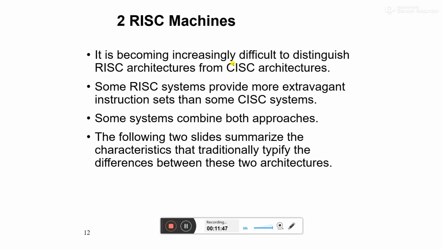It is becoming increasingly difficult to distinguish RISC architectures from CISC architectures. Some RISC machines provide a more extravagant instruction set than some CISC systems. Some systems combine both approaches.